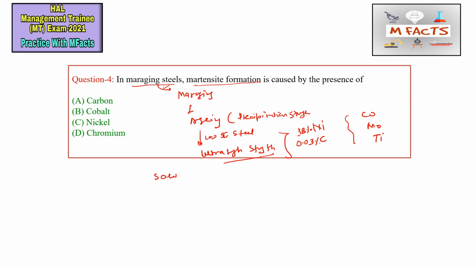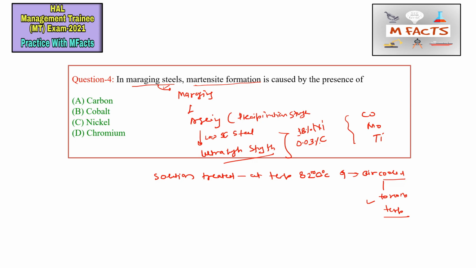We have to remember that these types of steels are solution treated at a temperature of 820 degrees centigrade, and after that they are air cooled to room temperature. This results in the formation of martensitic transformation.